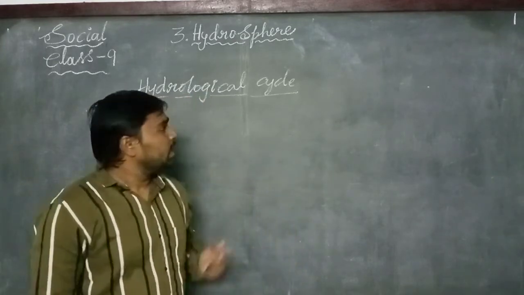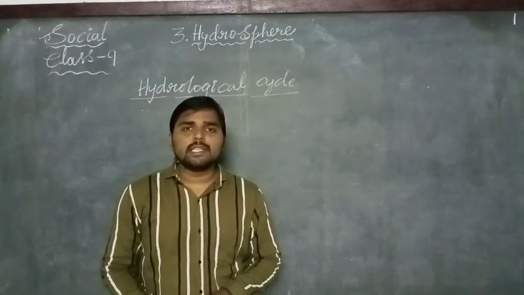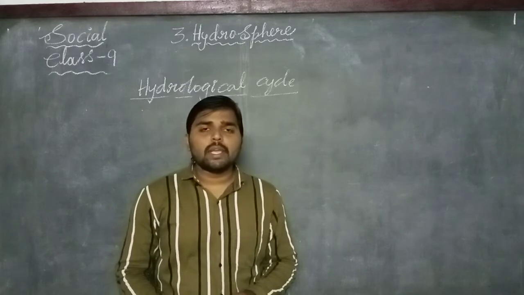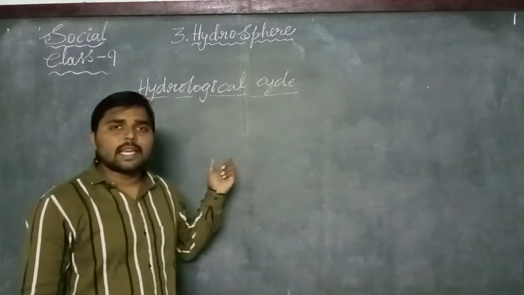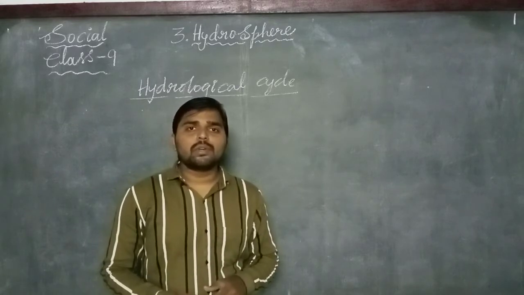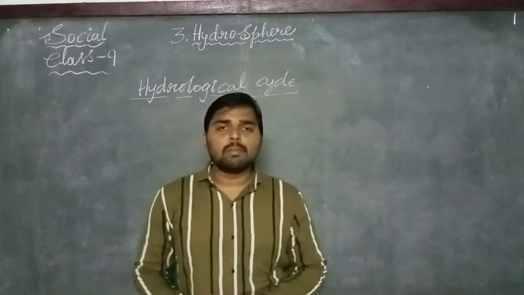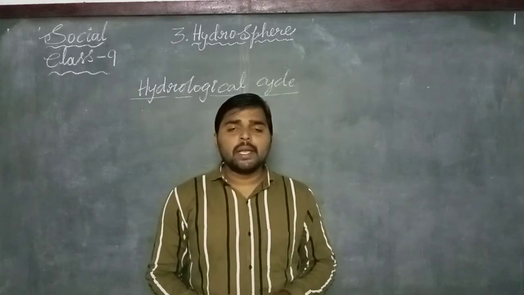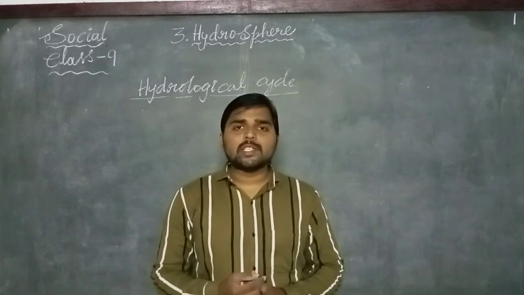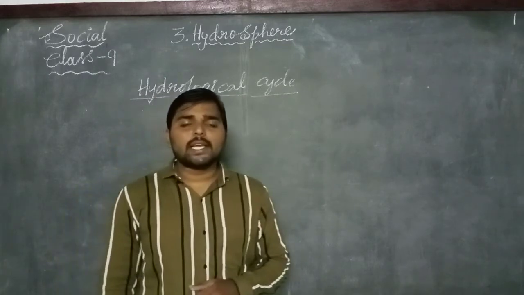In this hydrological cycle, there are 6 major stages. Generally, the hydrological cycle is called the water cycle. We learnt about the water cycle in the previous classes or in the lower classes. Now in this class, we are going to explain in detail about the hydrological cycle or water cycle.